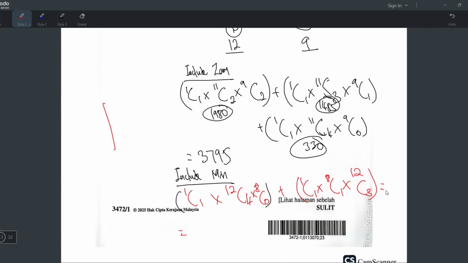12C4 times 1. So 12C4 is 495. But it's not ready yet. This one is 8 times 12C3. Wait, let me press the calculator. 1760. And then add. Okay, I get 2255. Okay, so what is the answer?